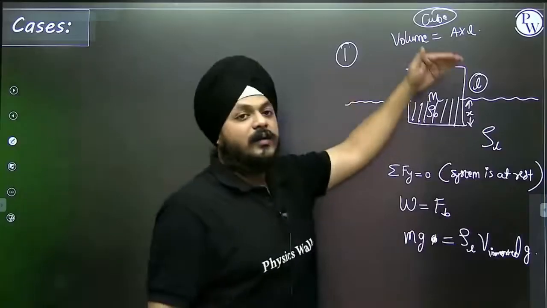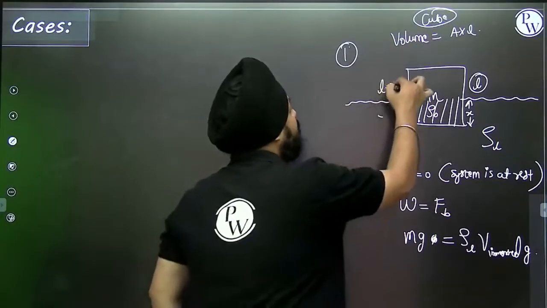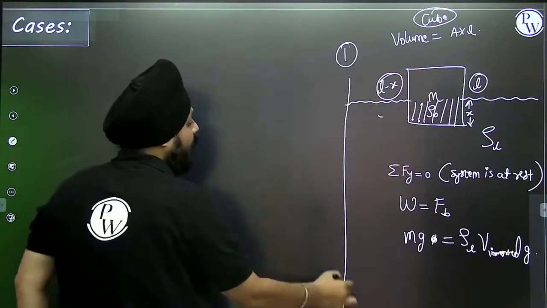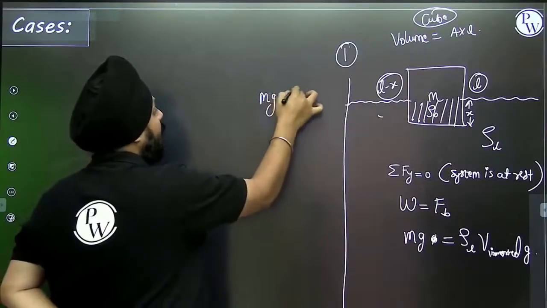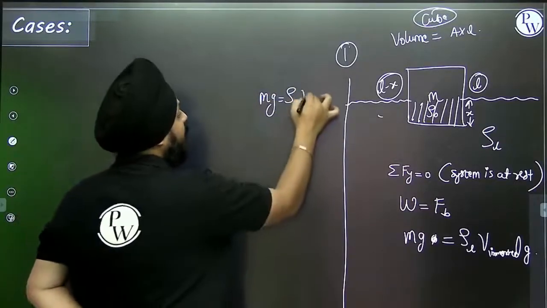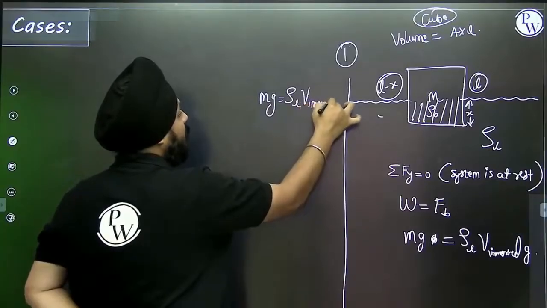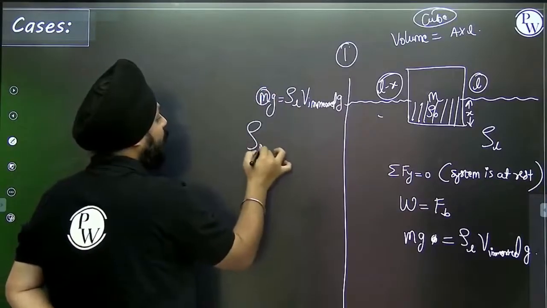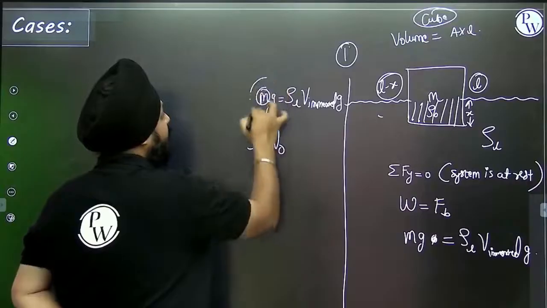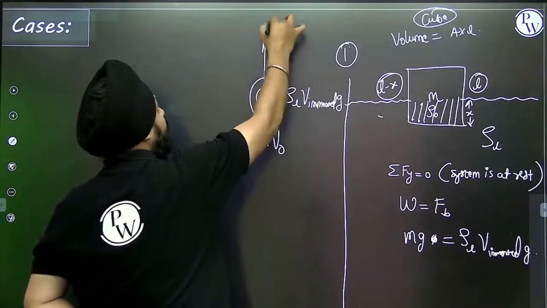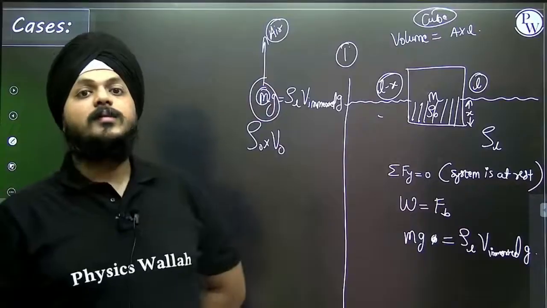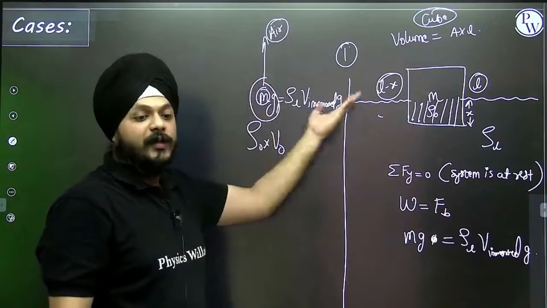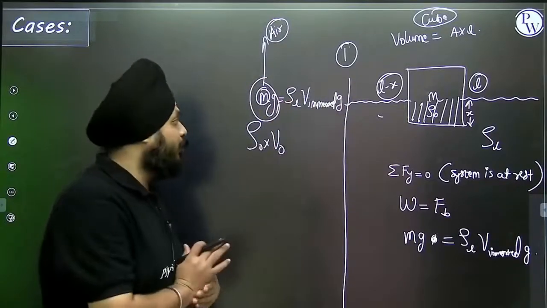Right? The total length is L. The L minus x part is outside the liquid. So it means that mg is equal to the density of the liquid into the volume immersed into g. Can I replace this m as density of the object into volume of the entire object? This is always considered in air. This is what the fluid is about, and we need to compare this too, right?